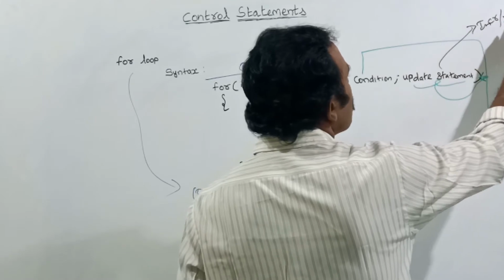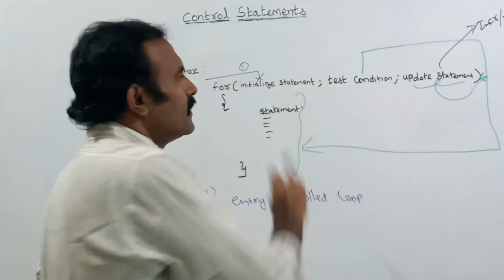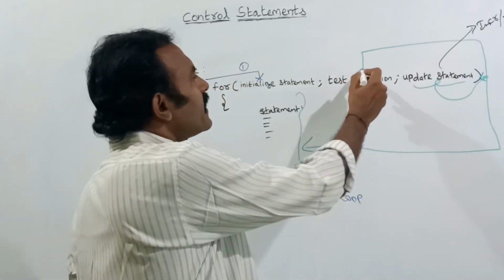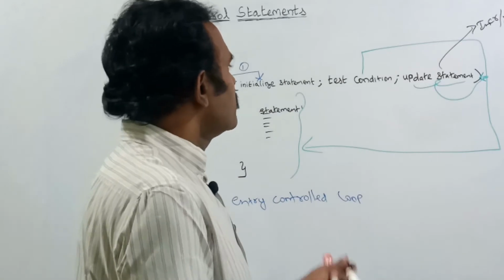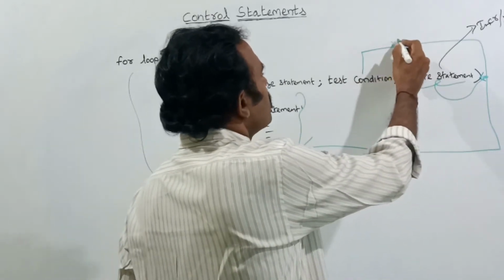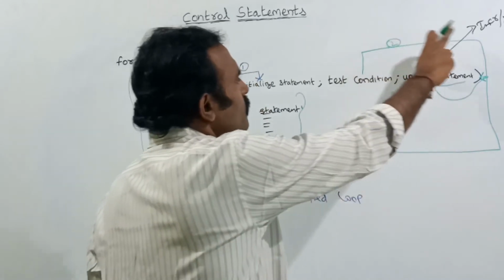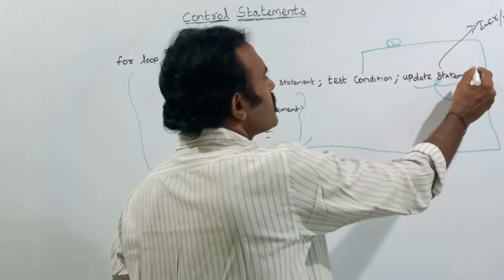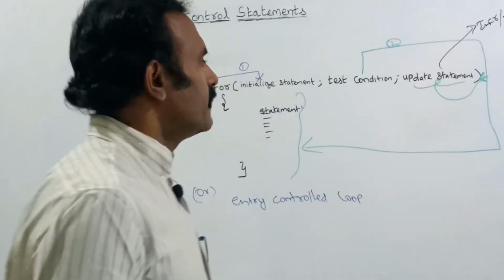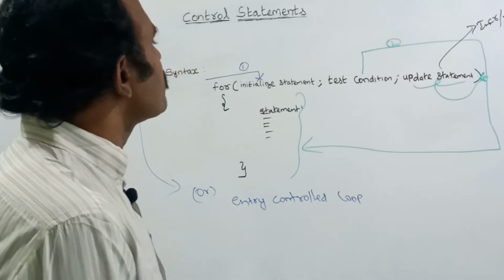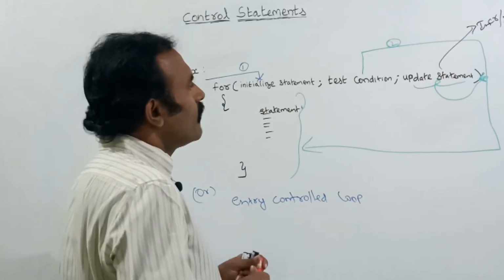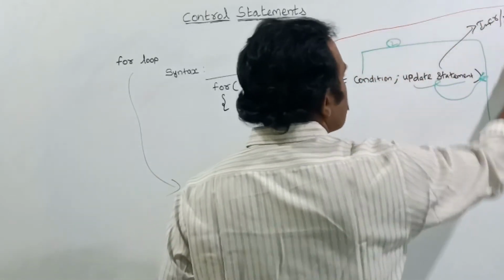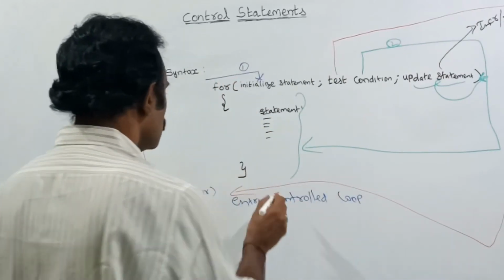Increment or decrementing the values, the loop value. This is the update statement. Say if the condition is true, this is the second part, it will check the condition. If the condition is true, it will come inside the loop and updation will happen, whether increment or decrement. Next, suppose if the condition is false, then it will come outside of the loop.